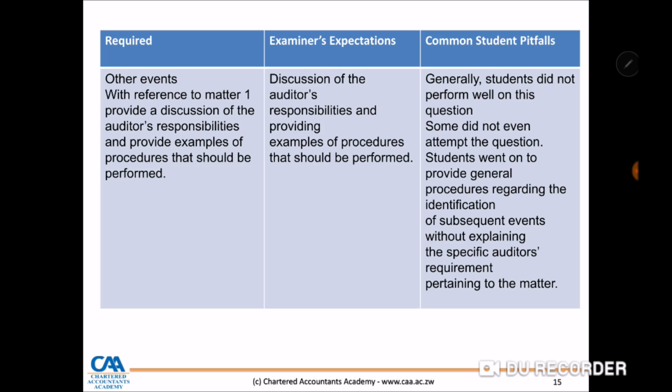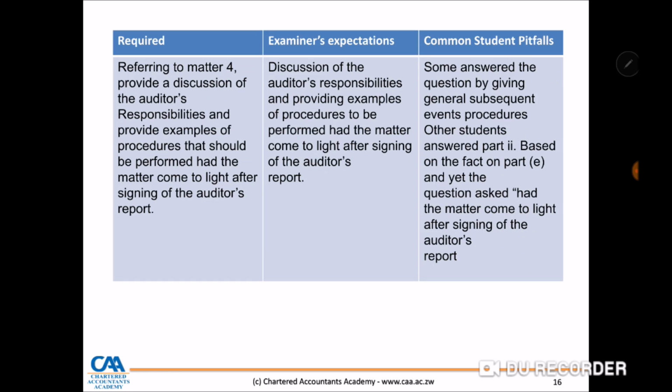What happened? What is the auditor's responsibility at that particular time? Has the audit report been published yet? Have they expressed the opinion yet? What is the responsibility of the auditor at that particular time?